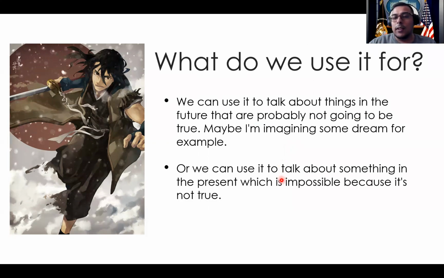And then we also have scenarios which are basically impossible, things that cannot be true. For example, we use second conditional to give advice. If I say, if I were you, I would take notes. So this is impossible because I'm not you. I can never be you. That is physically impossible, right? So we see how this cannot be true. All right. So keep that in mind as we go along.